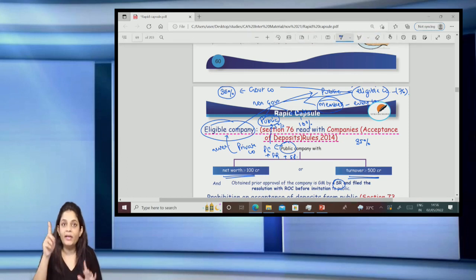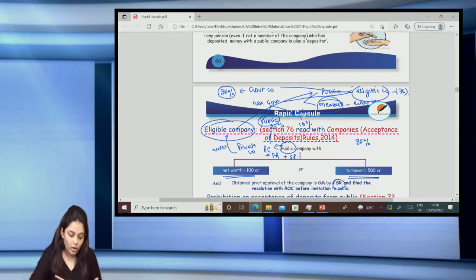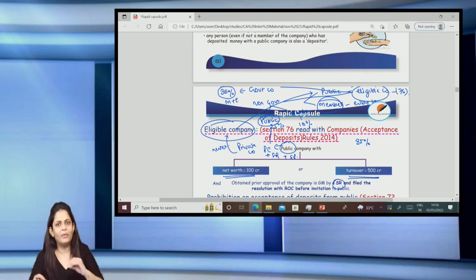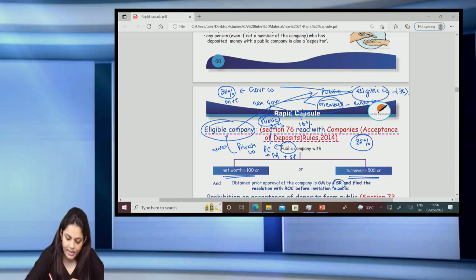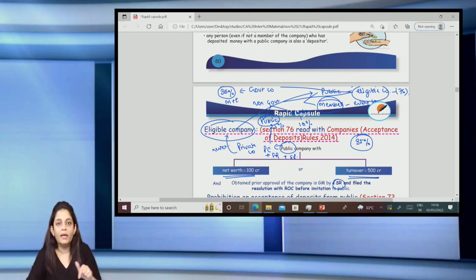If it's a government eligible company, 35% from both members as well as public. If it is any other company, meaning a public company which is not an eligible company, it can accept 35% of its paid up capital, free reserves and securities premium. Ma'am, how much from public, how much from members?